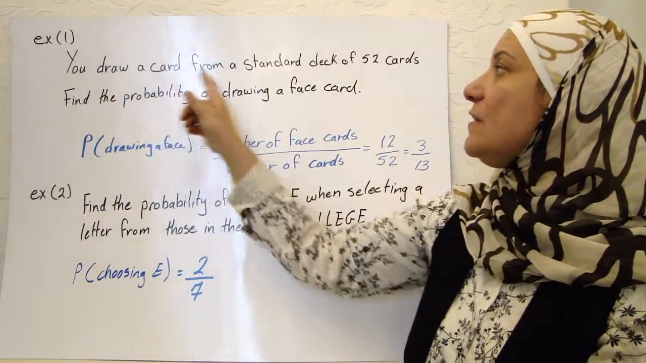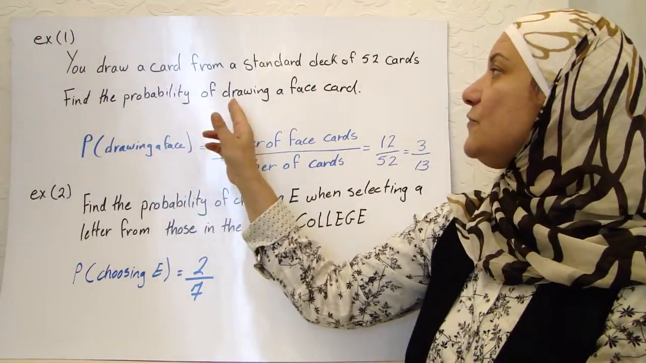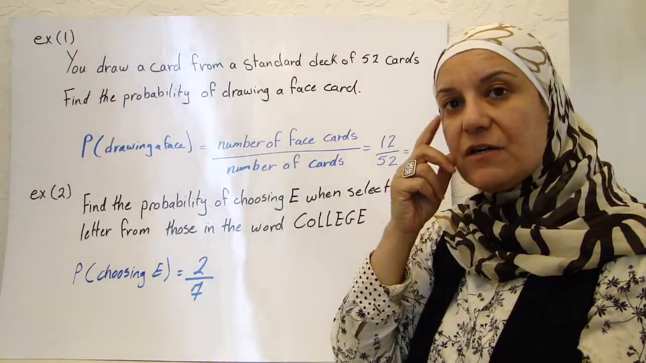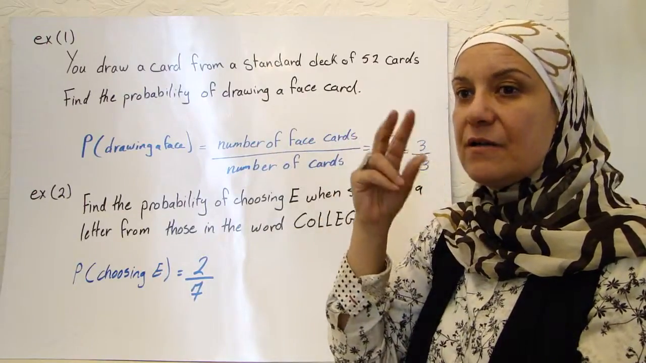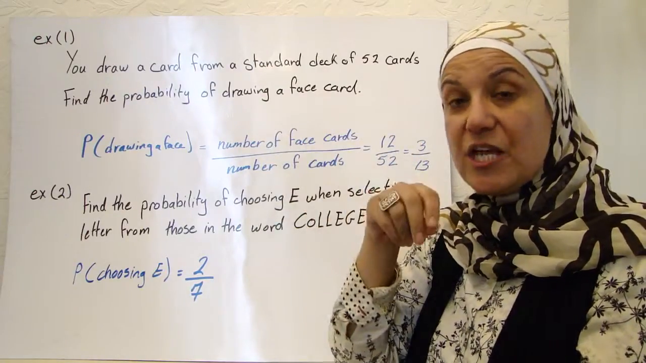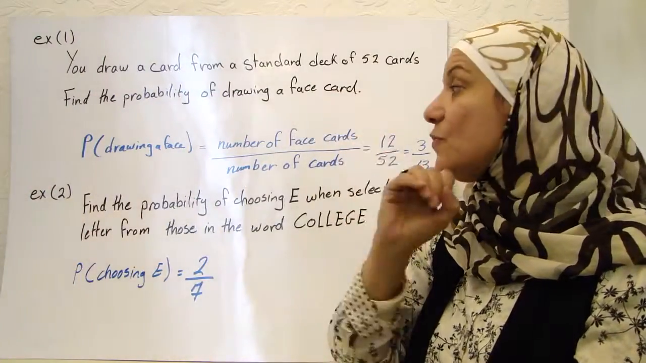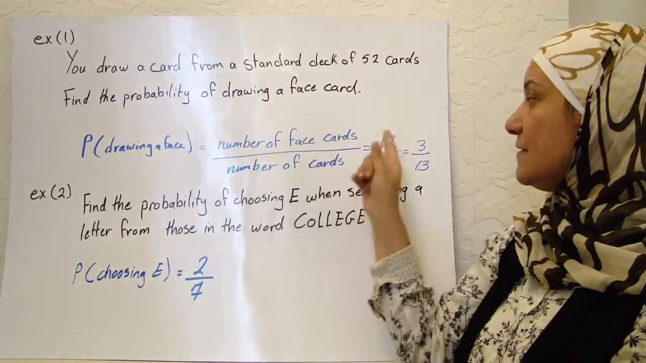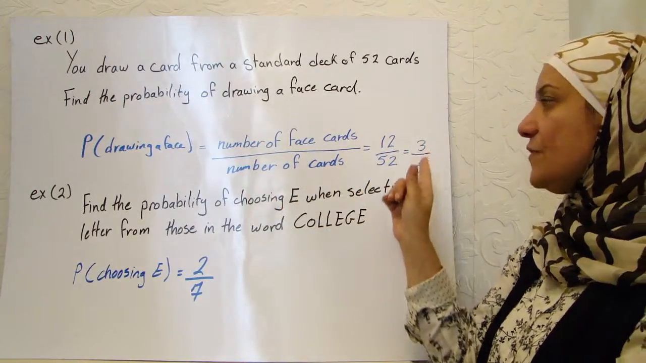Now, if you draw a card from a standard deck of 52 cards, find the probability of drawing a face card. How many face cards do we have? We have 3 in each different shape. How many shapes do we have? We have 4 shapes. We have 3 in each shape, so it's going to be 12. So the number of face cards is 12, the number of cards, 52. So it is 3 over 13.